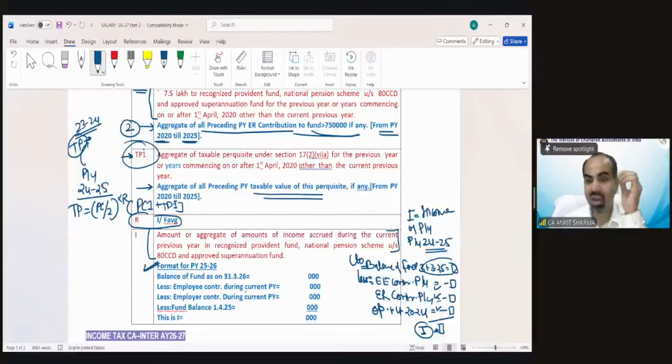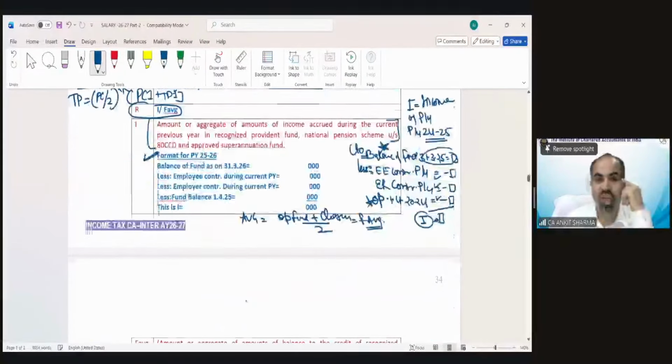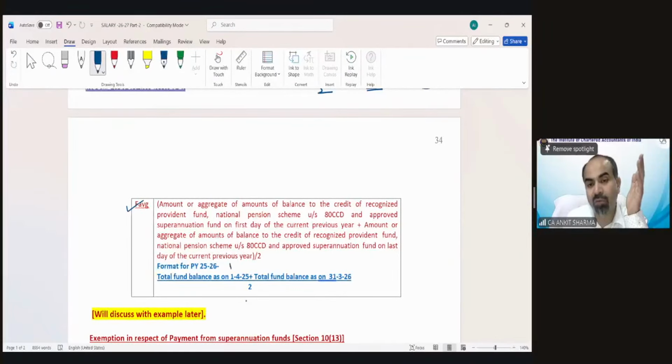Now what is average? If you are able to calculate I, the average is most easy to calculate. Average would be opening fund value plus closing fund value divided by 2. That means this value and this value divided by 2 would be my F average. That means fund average. So that has been explained in the last point. So what is the F average? That means opening fund value and closing fund value, so that would be on 1st April 2024 for your examination plus 31st March 25 divided by 2. That would be F average.